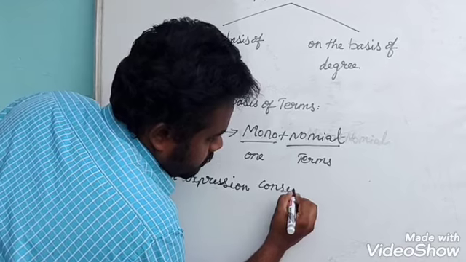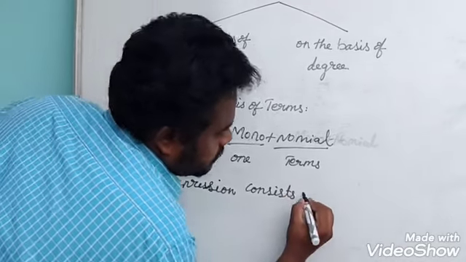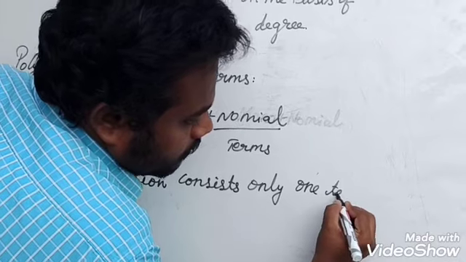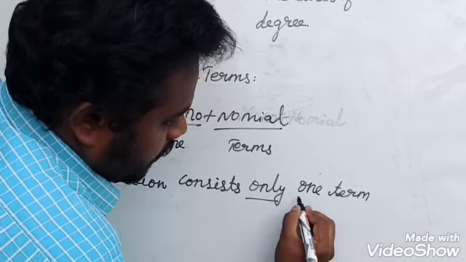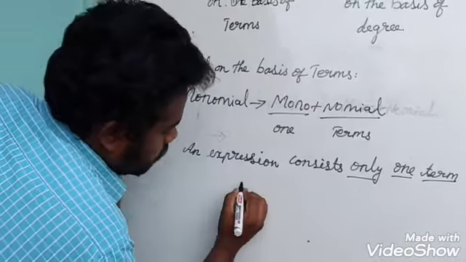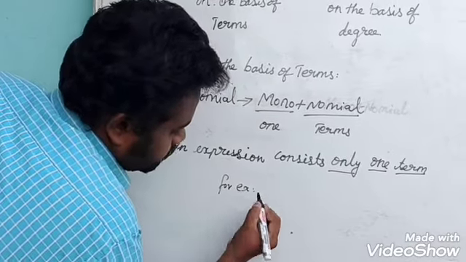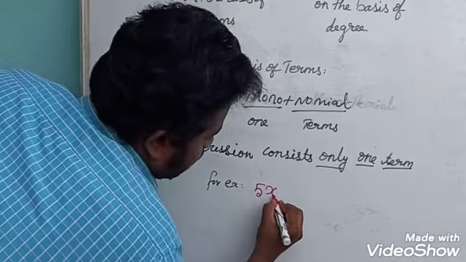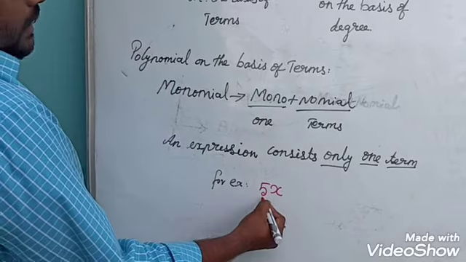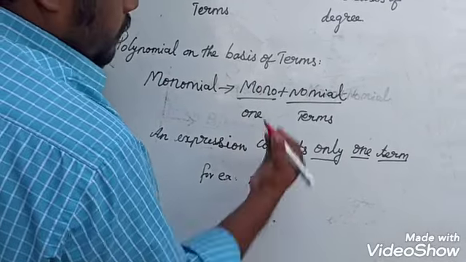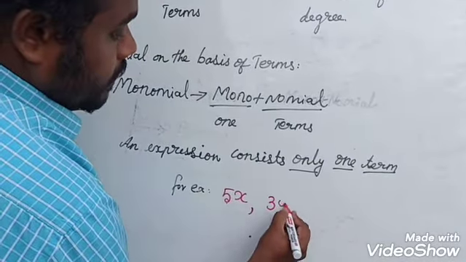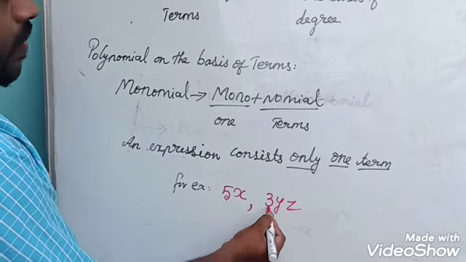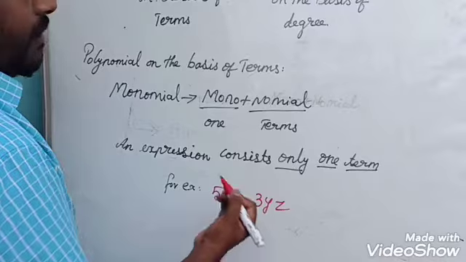An expression consists of only one term. For example, 5x is the combination of a constant and a variable, and 3y is also one term. Here there is one constant and variable, and the 3 is in multiplication.